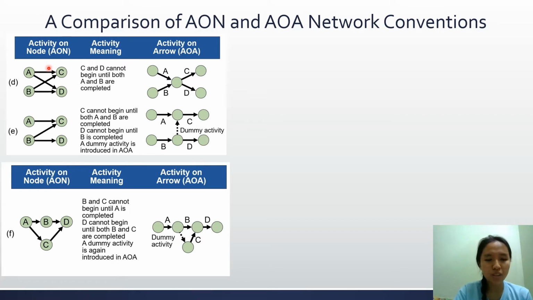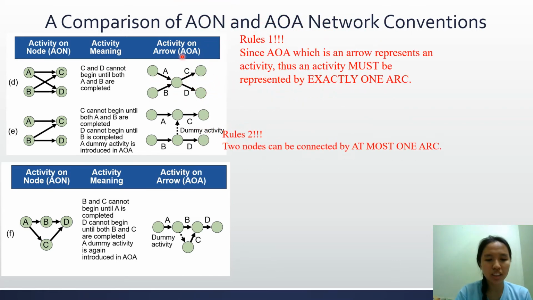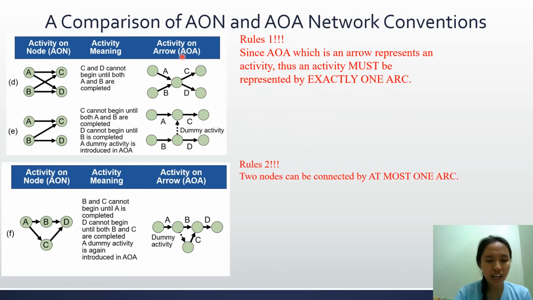So I would like to share why AOA network is more difficult, because there are some rules to draw the network. As you can see in the comparison of AON and AOA network, sometimes we need to add a dummy activity on the AOA network if the rules are violated.